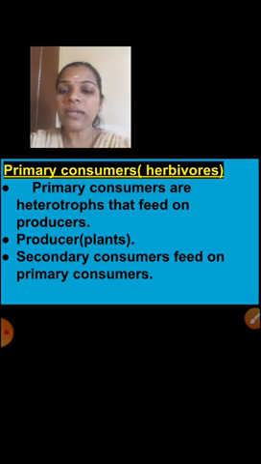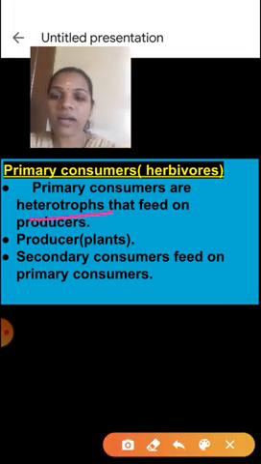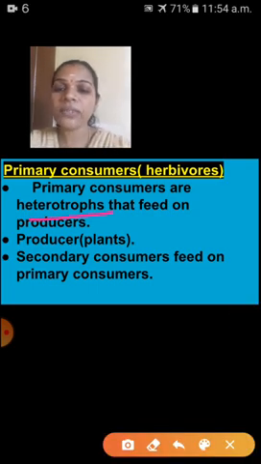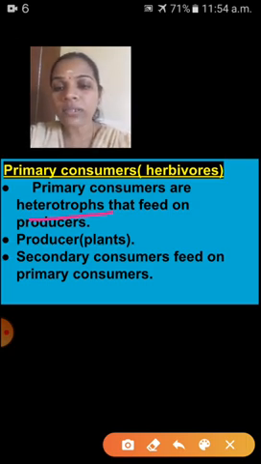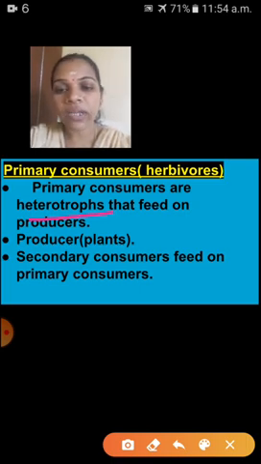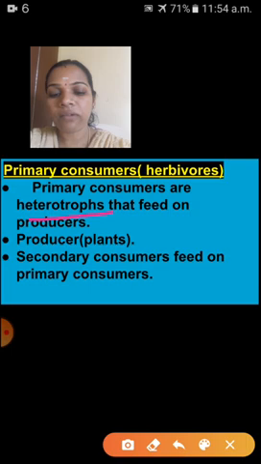First one is primary consumers, that means herbivores. Primary consumers are heterotrophs that feed on producers. Primary consumers are heterotrophs means what? Yes, they depend on other organisms for their food.